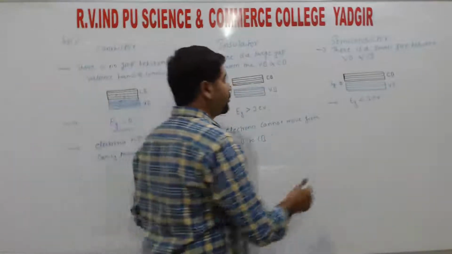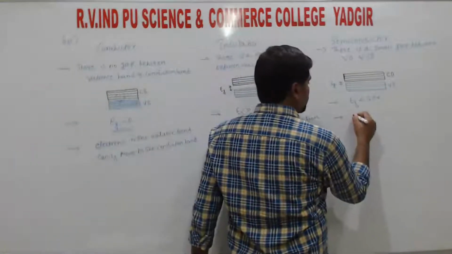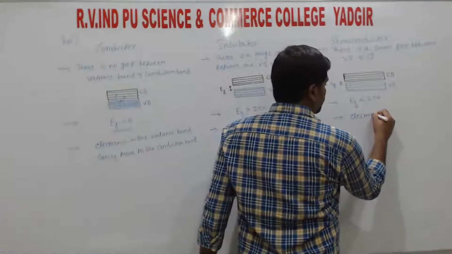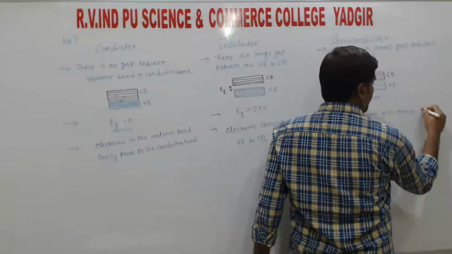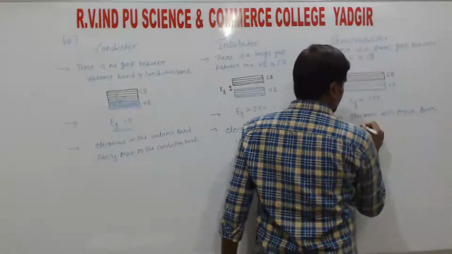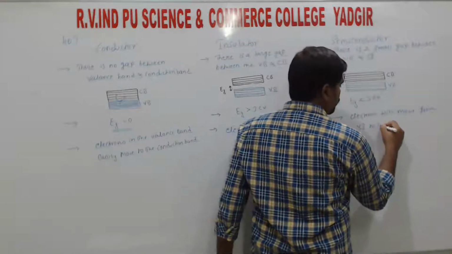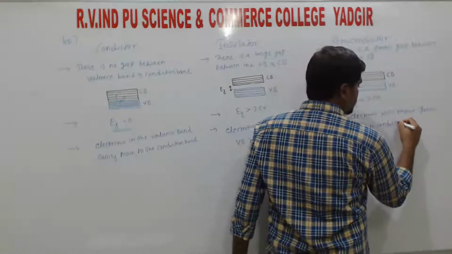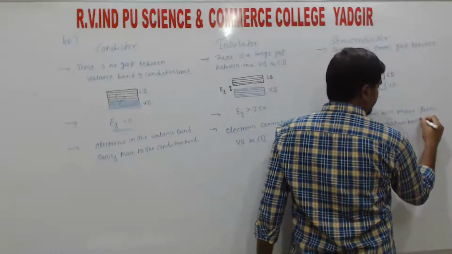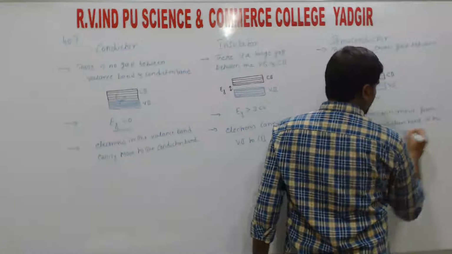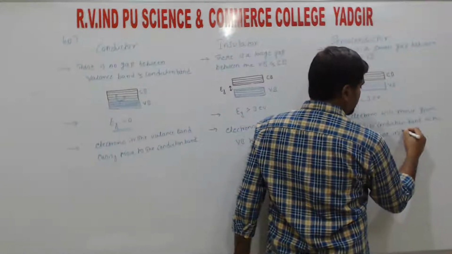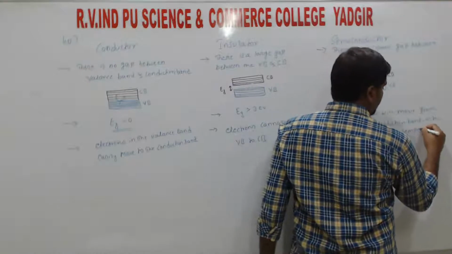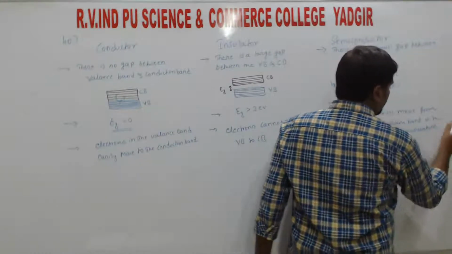So here also electrons will move from valence band to conduction band with increase in temperature, right?